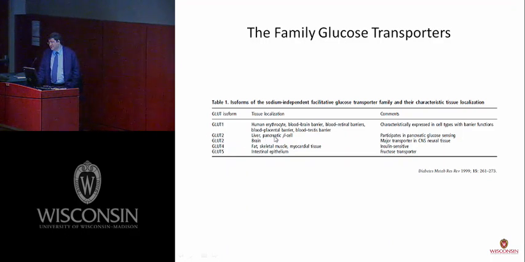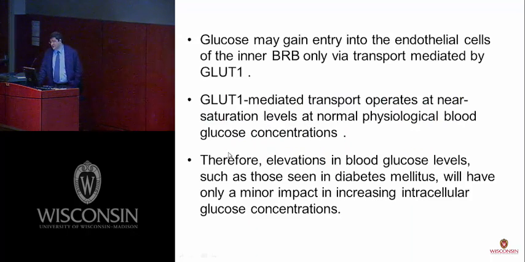GLUT2 is located in the liver and pancreas. Other transporters play a little role in diabetic retinopathy.